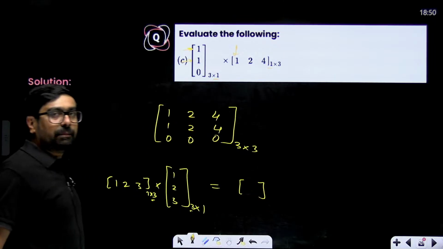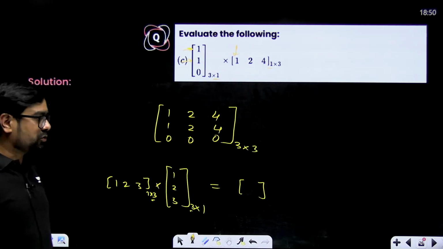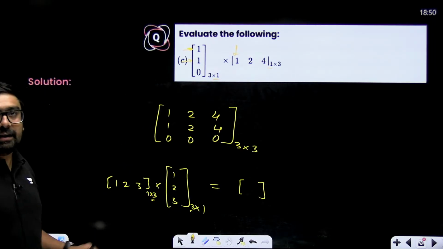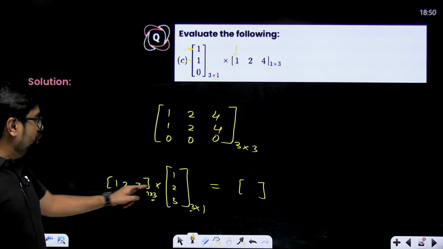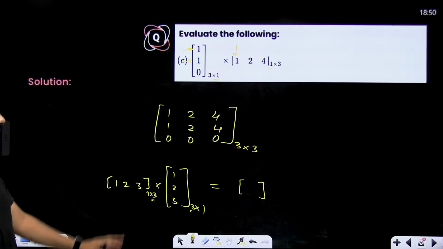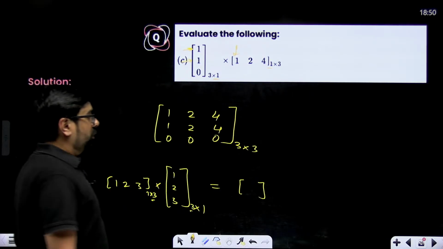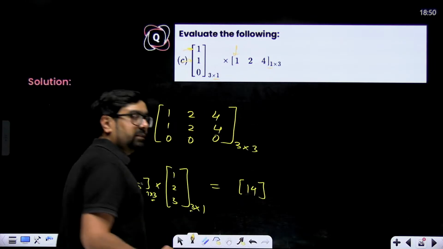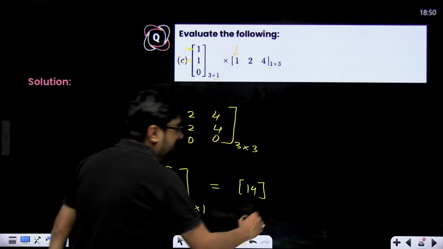What will be that element? A11. That means first row, first column. First row multiplied and added with first column. 1 into 1, 1. 2 into 2, 4. 3 into 3, 9. 9 plus 4, 13, plus 1, 14. So this will be the answer, which is 1 cross 1. This is 1 row, 1 column.